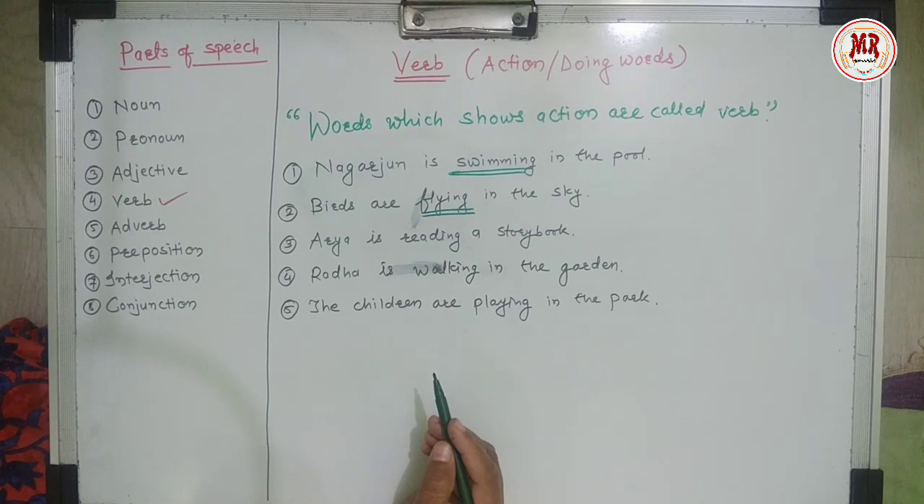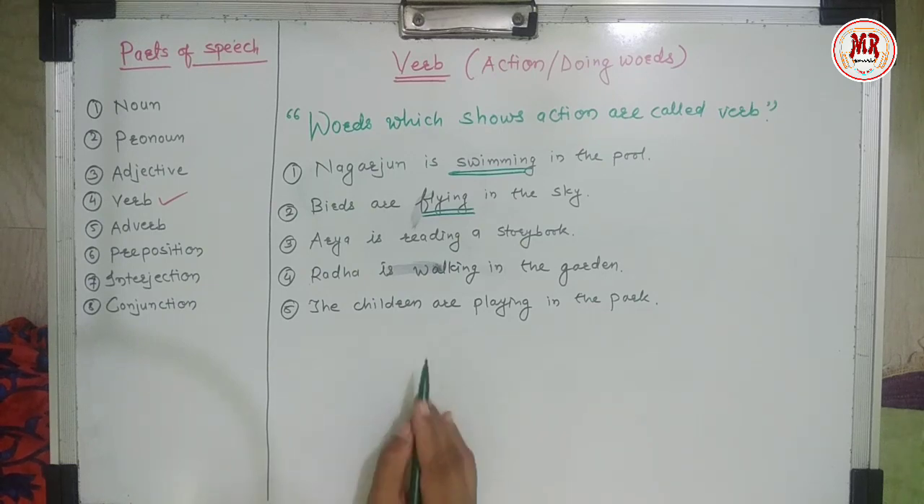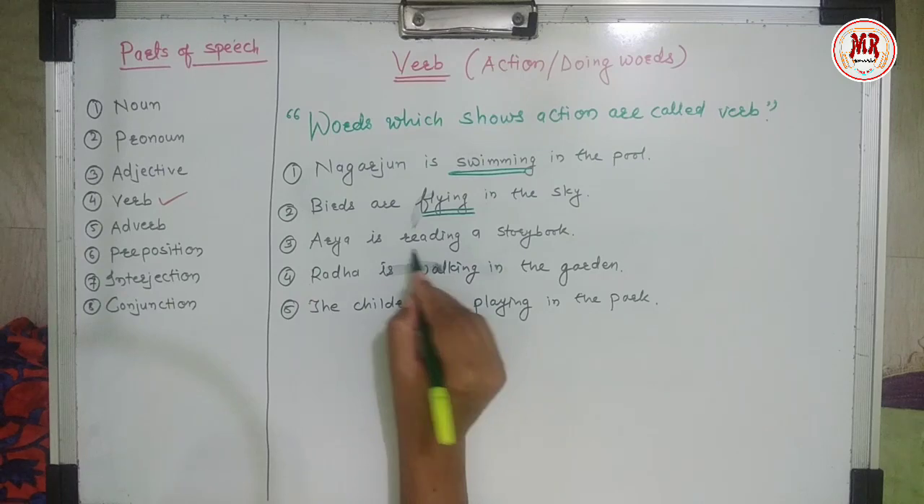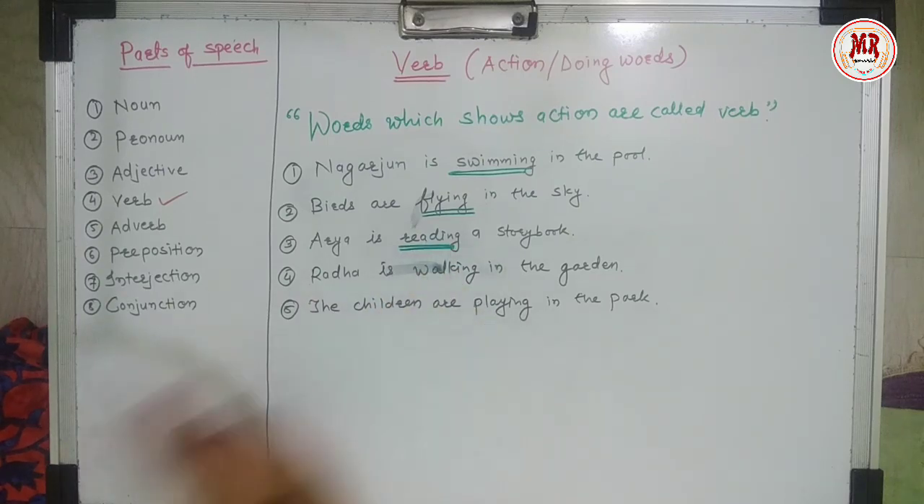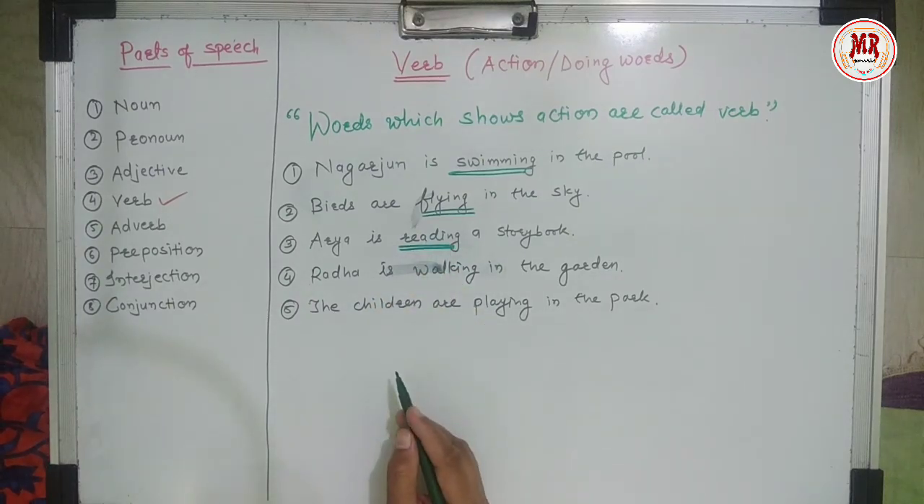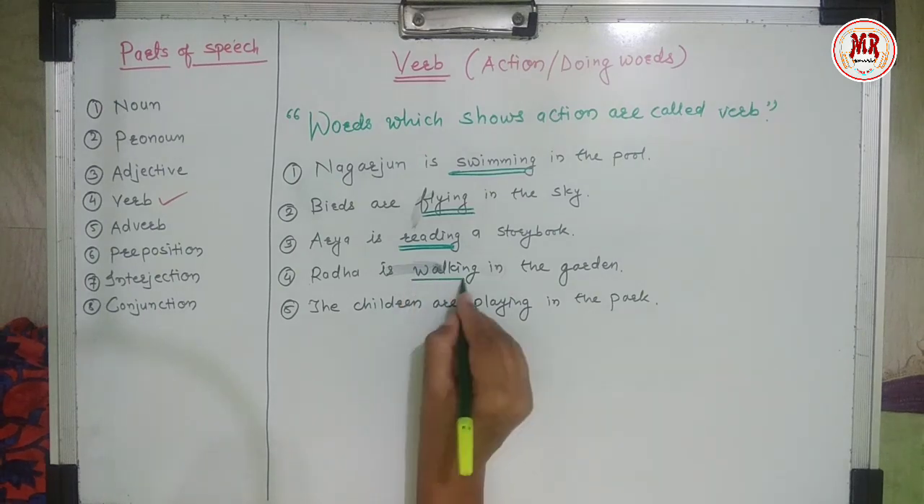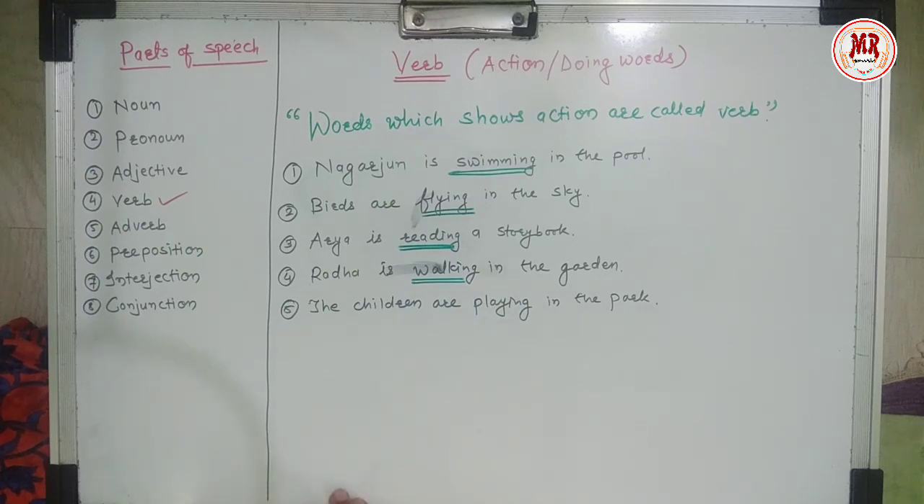Look at the third sentence. Arya is reading a story book. What is Arya doing? Arya is reading a story book. So reading is a verb. Look at the fourth sentence. Radha is walking in the garden. What is Radha doing? Radha is walking in the garden. So walking is a verb.